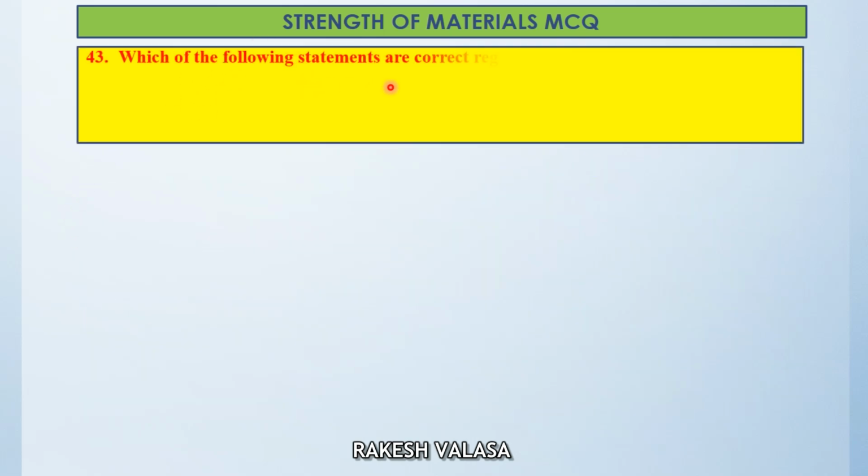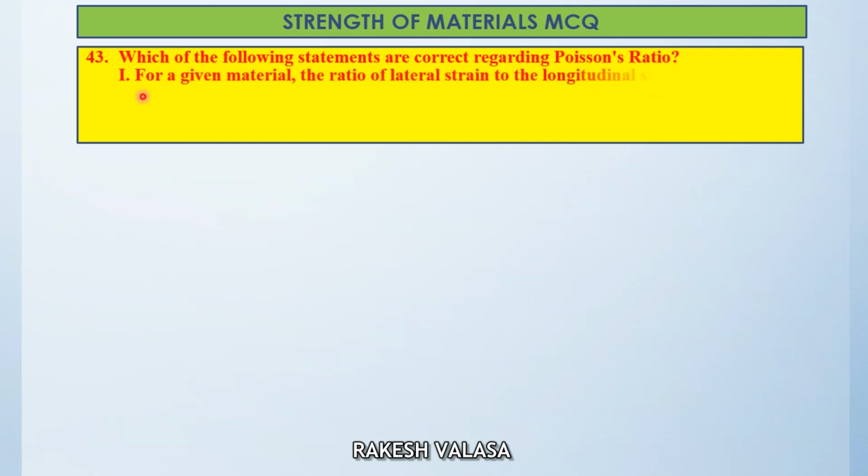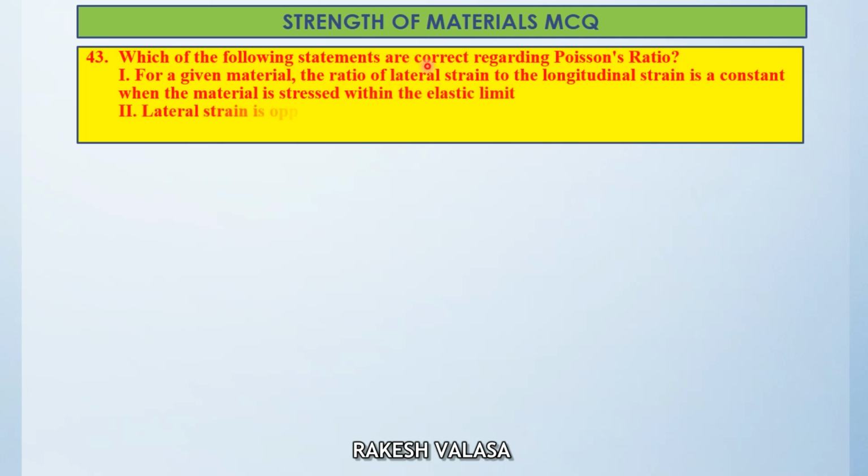Question number 43. Which of the following statements are correct regarding Poisson's ratio? Statement 1. For a given material, the ratio of lateral strain to the longitudinal strain is a constant when the material is stressed within the elastic limit. Statement 2. Lateral strain is opposite in sign to longitudinal strain.